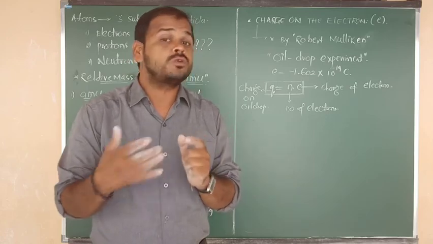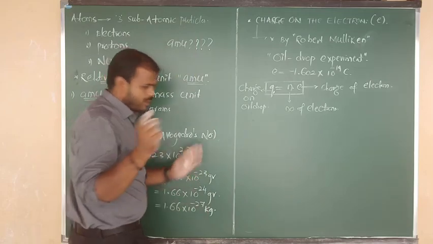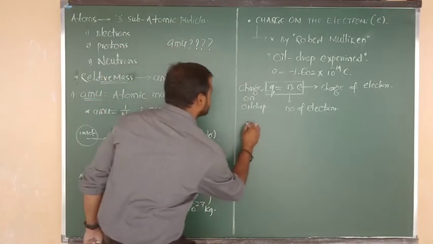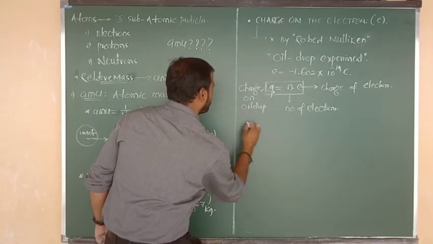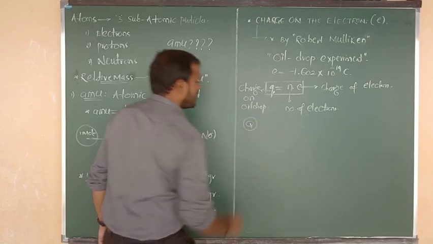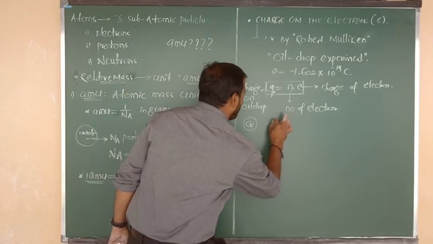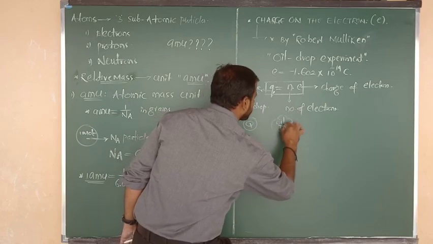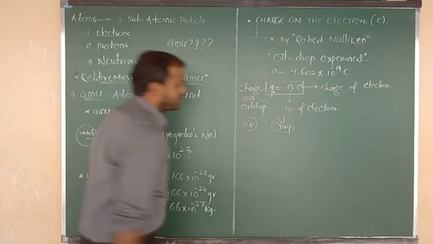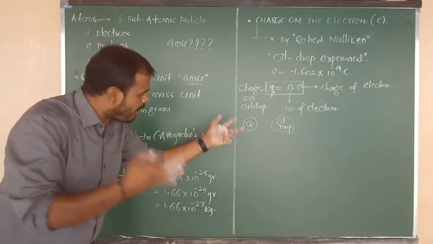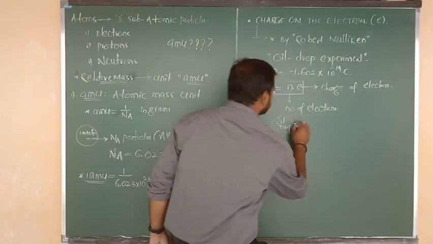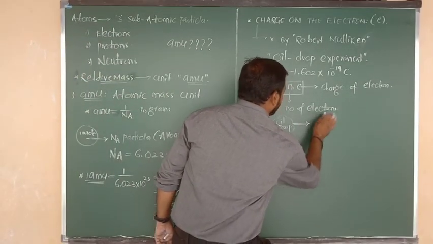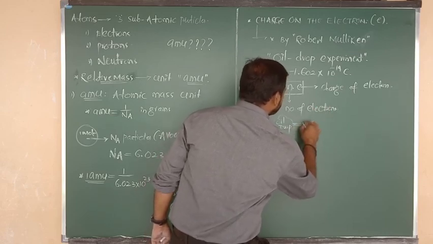So try to solve it immediately. Try to think. The question is, here I am going to consider one oil drop, and suppose that oil drop contains a certain charge.